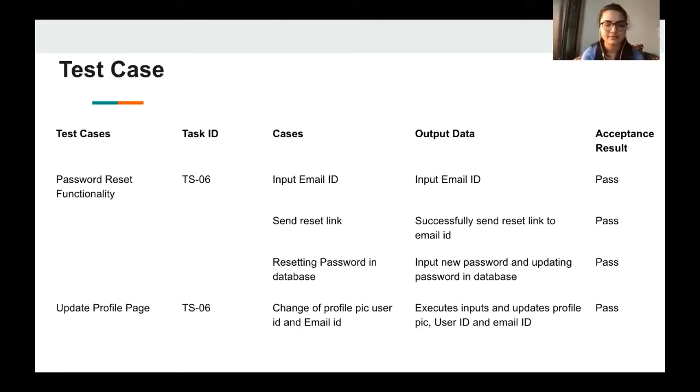And the third thing we introduced was the update profile page. So if a user changes the profile pic and the user ID or the email ID, then it should be changed. That was also executed, and input and update profile user ID and email ID was also done. So that was also passed. Next slide, please.